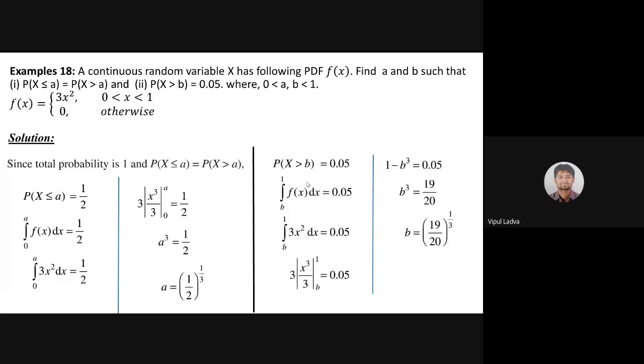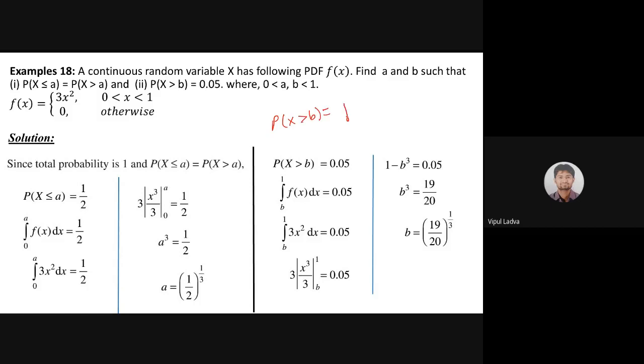Now, as we know that x is greater than b, probability that my random variable is taking value greater than b is 0.05. That is provided. This is my data. I'm just using that. So, greater than b. अब यहाँ पे जो इंटीग्रेशन मैंने किया हुआ है, that is b to 1. Why? Probability that x is greater than b, इसका मतलब क्या होगा?